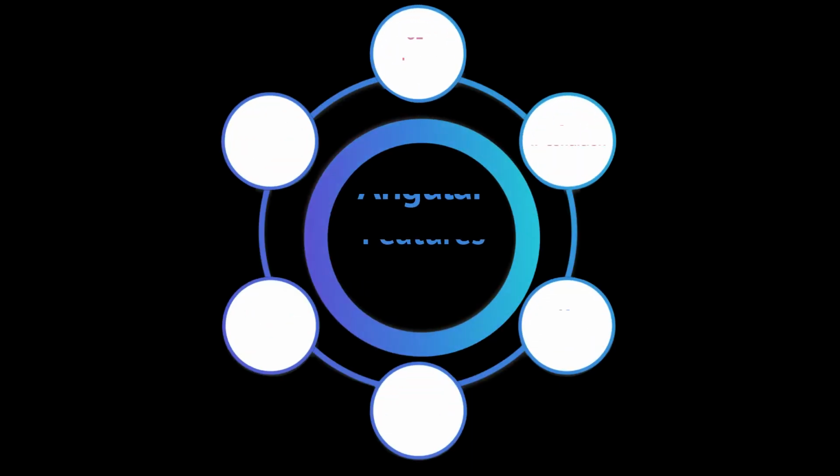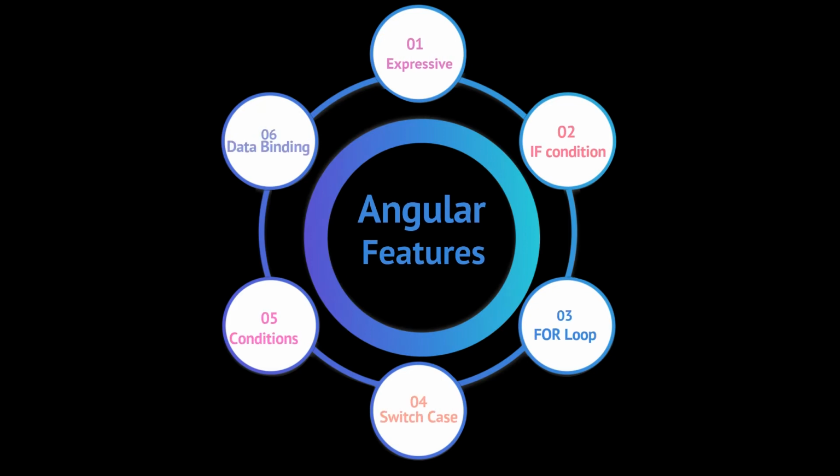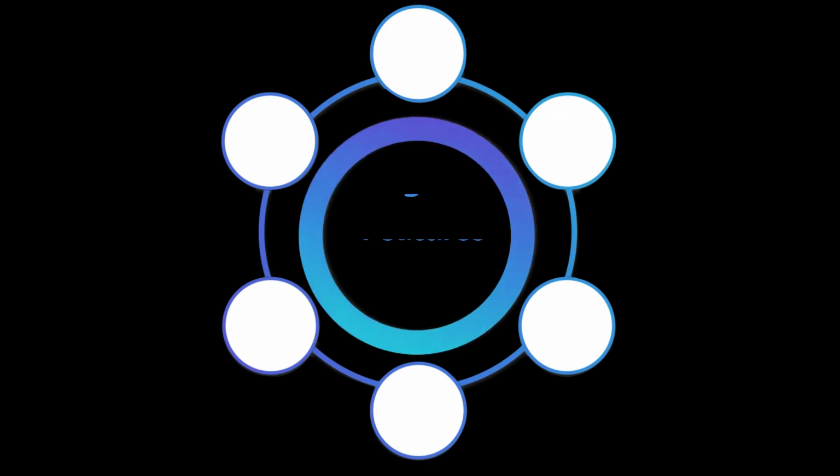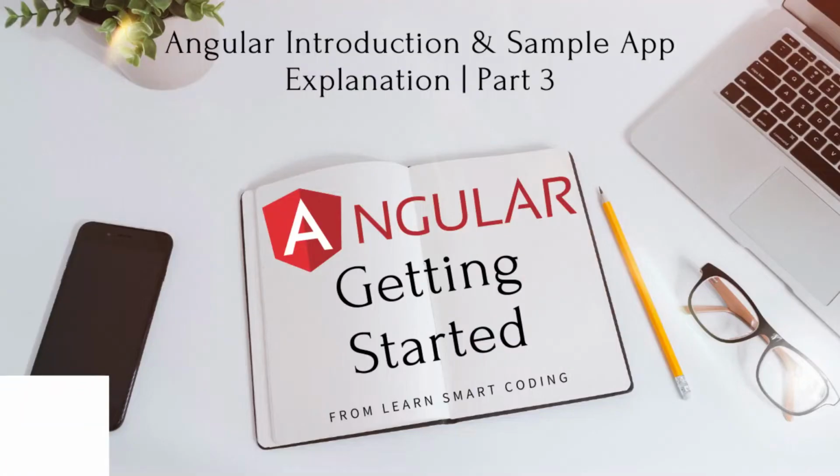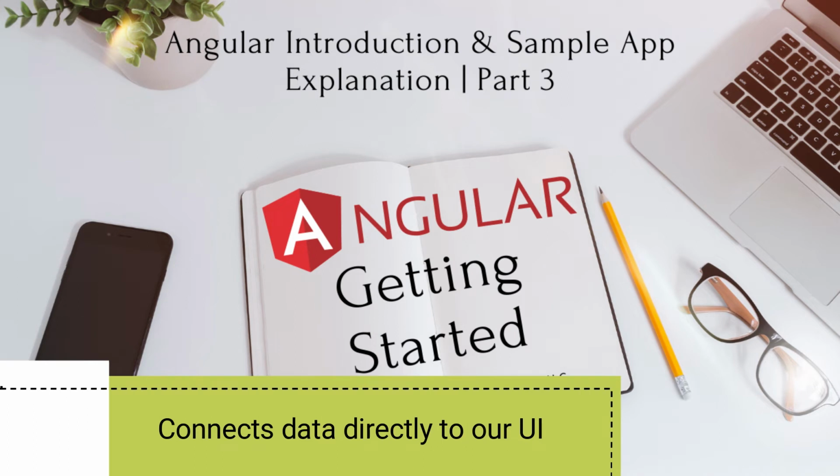So why Angular? Why not some other JavaScript framework? Well, there are a lot of other JavaScript frameworks out there. However, Angular makes our HTML more expressive. We can embed features such as if conditions, for loops, and local variables directly into our HTML. Angular has powerful data binding and lets us connect data directly to our UI.